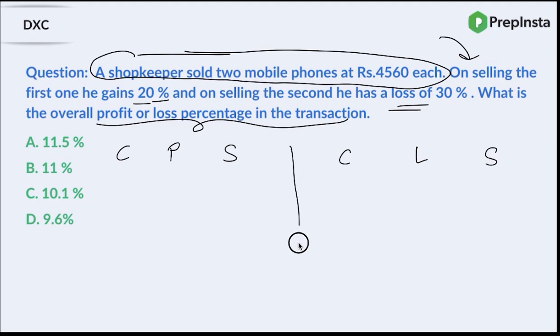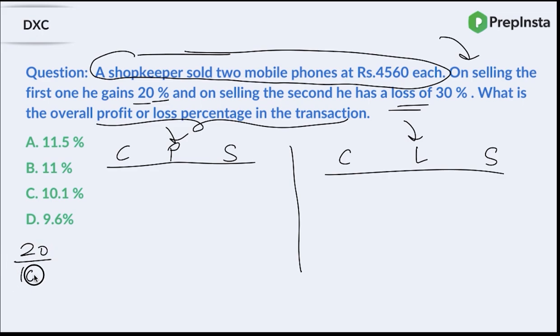So guys, this is the first case wherein there was a profit, and this is the second case wherein there was a loss. On selling the first one, he gains 20%. So 20 by 100, if I simplify it, I get 1 by 5.